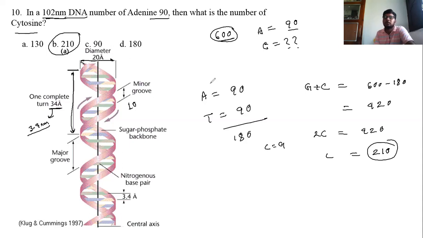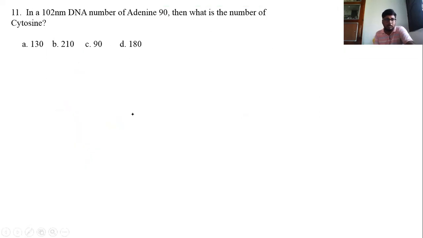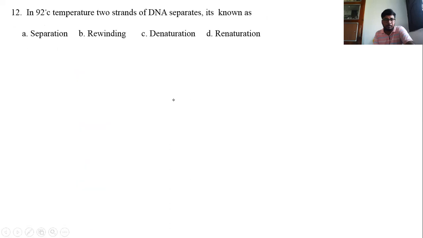I think you understand the calculation of the bases. So let's move to the next question. At 92 degree temperature, the two strands of DNA separate. It is known as